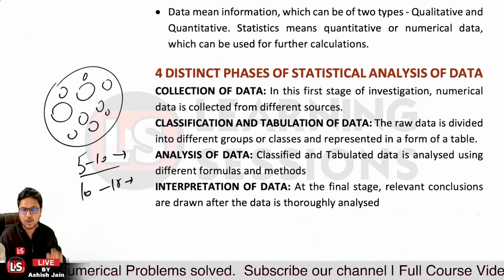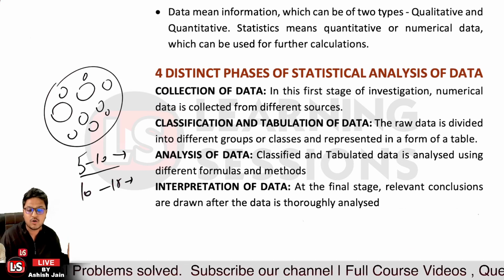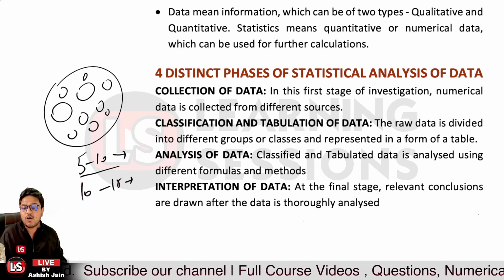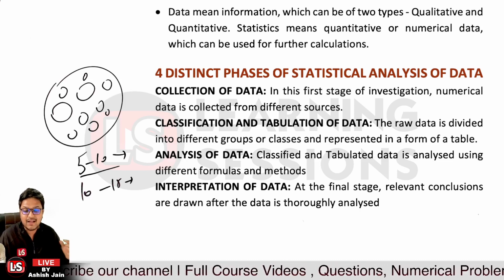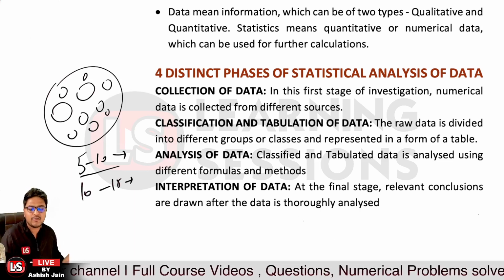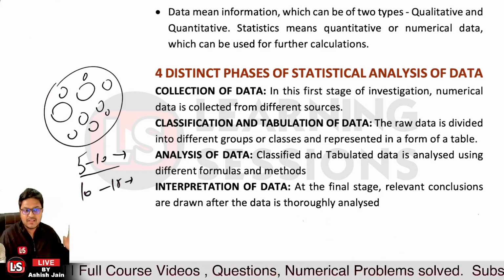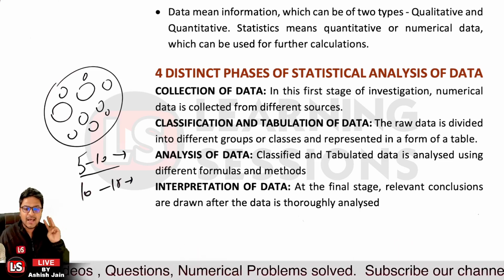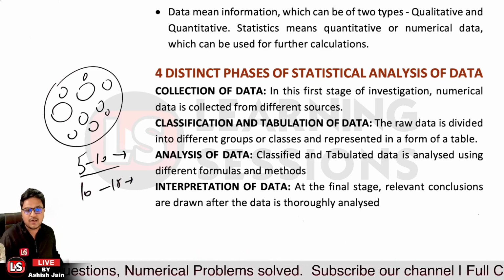Now you had the raw data, but now you are going to interpret things out of it. This is the final stage, where relevant conclusions are drawn once the data has been analyzed thoroughly. So that's the four distinct phases of statistical analysis of data: collection of data, classification and tabulation, analysis of data, and interpretation of the data.